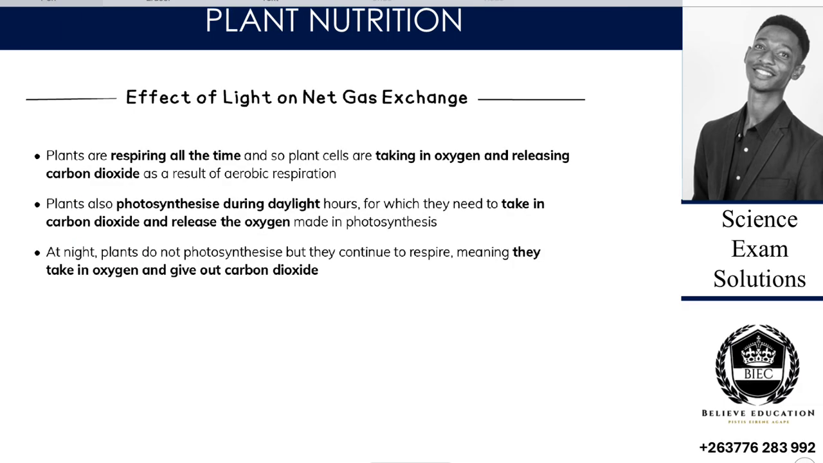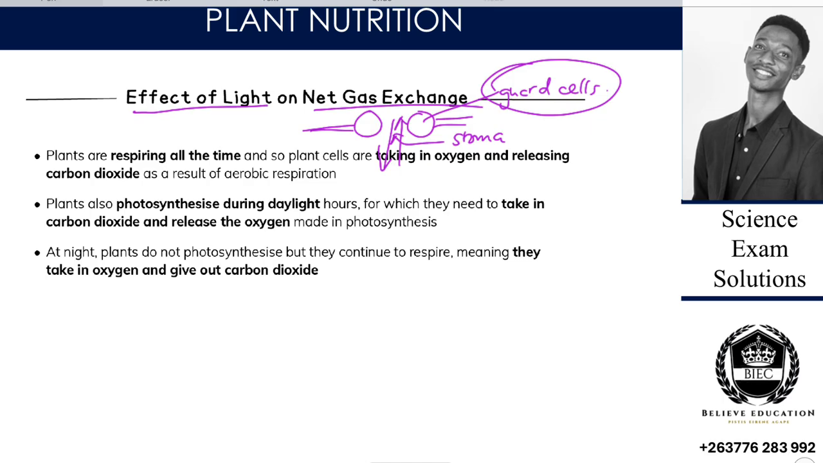And then we move on to the effect of light on net gas exchange. Effect of light on net gas exchange. So when you talk about net gas exchange here, we're now talking about these guys which are called what? The guard cells. And we're saying here we have two guard cells, and in between we have an opening called the what? Stoma or stomata. So in other words, our gaseous exchange is happening here, where we release gases and take gases in, via the stoma. But these guard cells can be affected by light intensity. That's what we want to discuss, right?